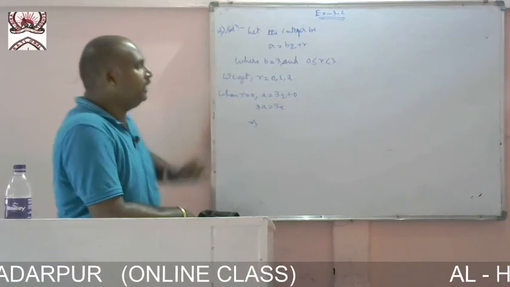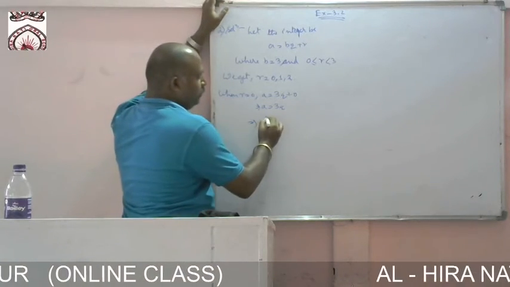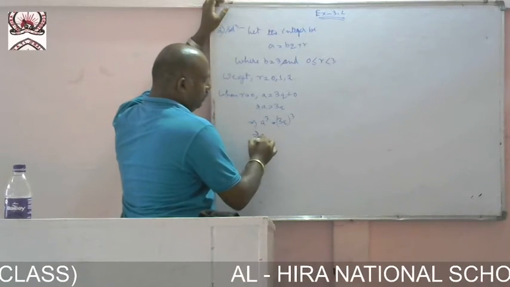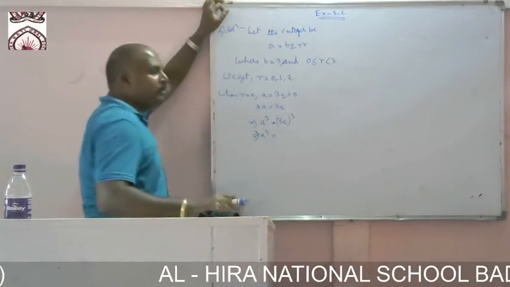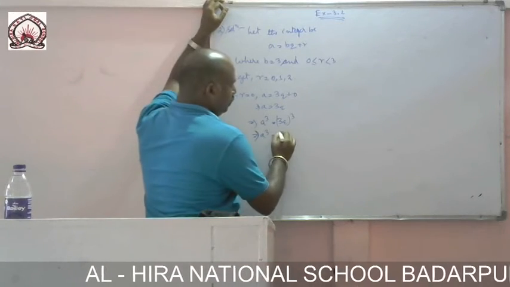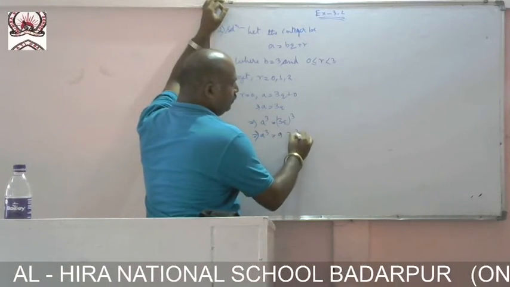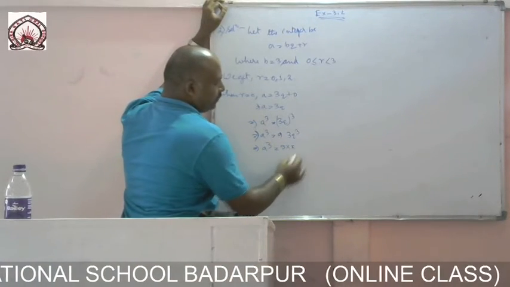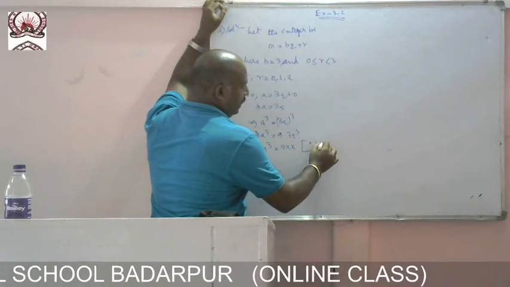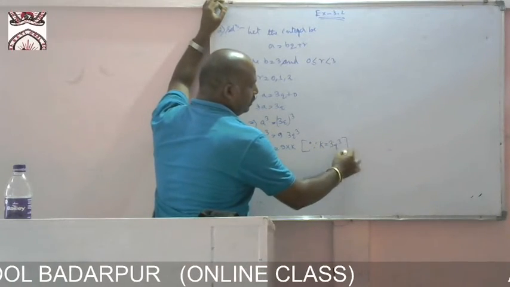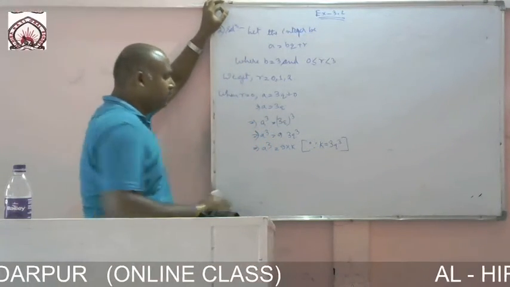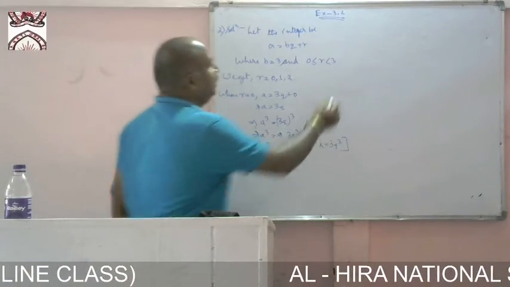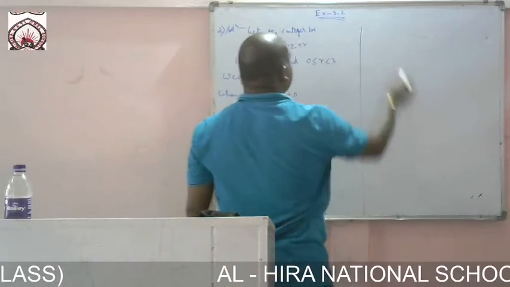Now what you have to find, according to the question, is to show that the cube of the integer. You have to find the cube, so cubing both sides implies a cube equals 3 cube q cube, and 3 cube is 27. 27 is 9 into 3q cube. So can I write a cube equal to 9 into k, since k equals thrice q cube. Now a cube equals 9 into k.